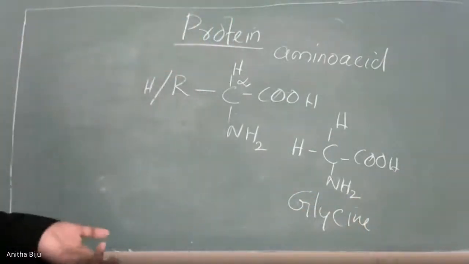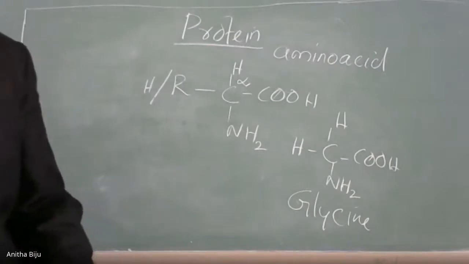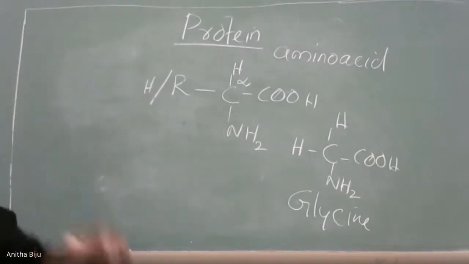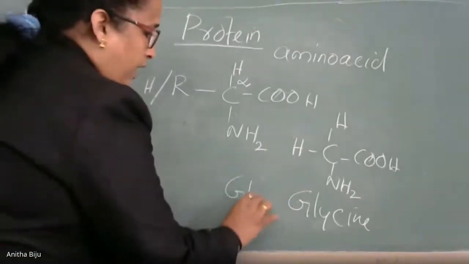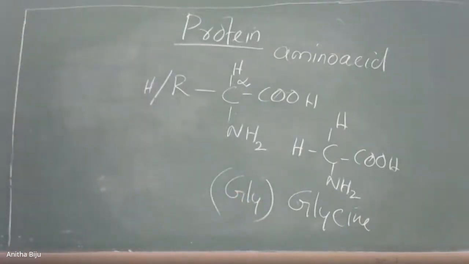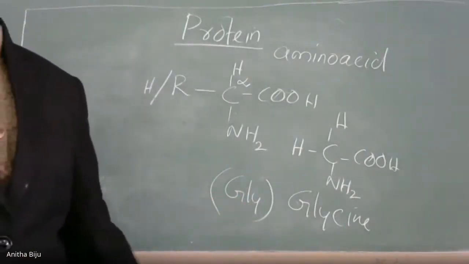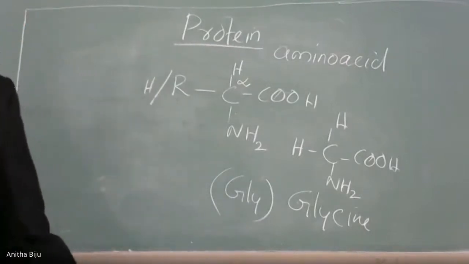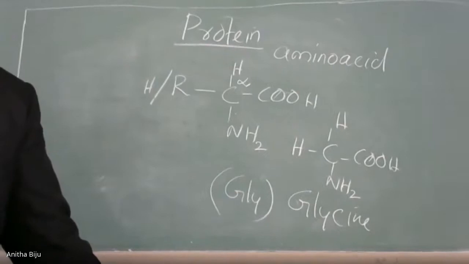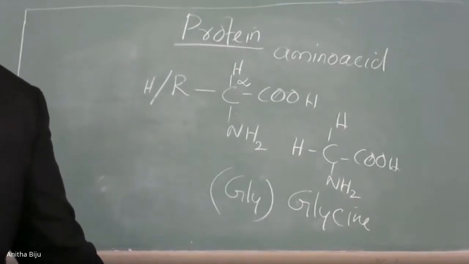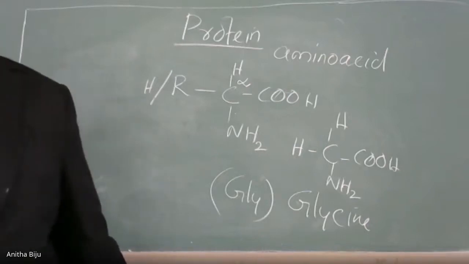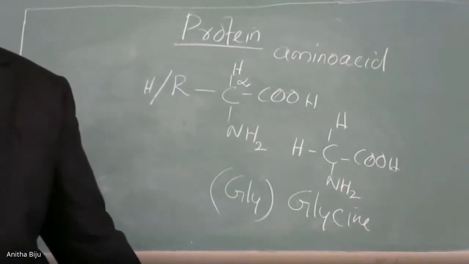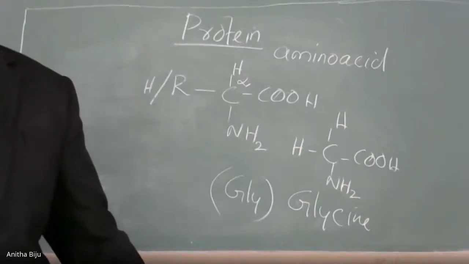And how to represent, similar to the symbol of elements, here also there is a proper way of representing an alpha amino acid, for example, first 3 letters GLY. This is the symbol we can use for the representation of an amino acid, first 3 letters. It is not always the first 3 letters. You know that as in the case of symbols of elements, in some cases, in order to avoid repetition, some other letters also come in place of the first 3 letters. This is according to the rule. Anyway, generally 3 letters of the name of the amino acid are considered as the symbol of the amino acid.